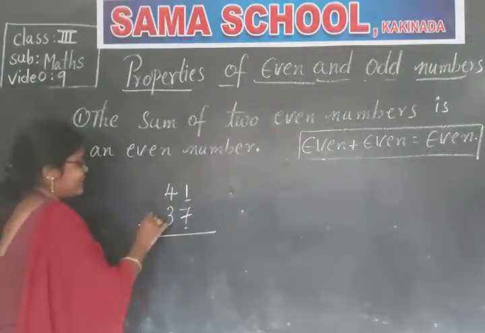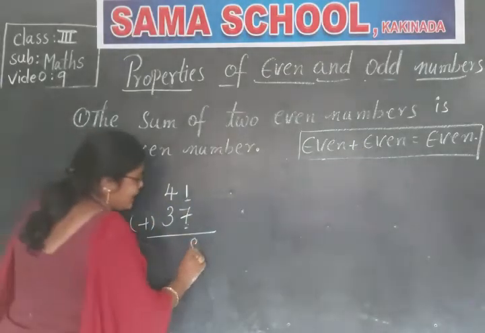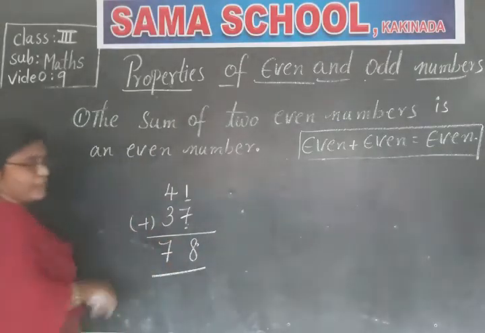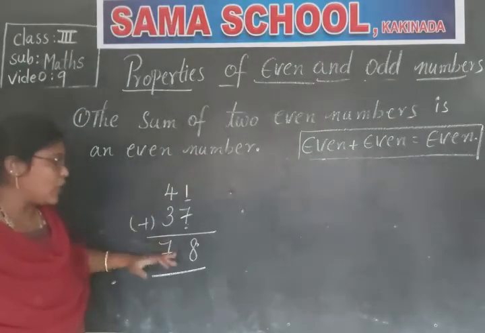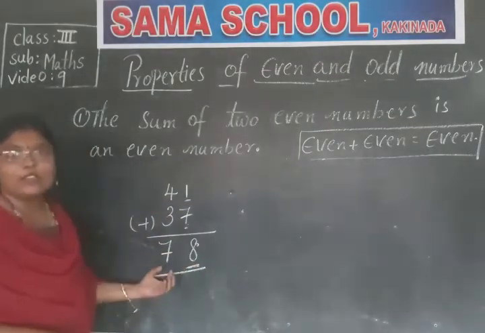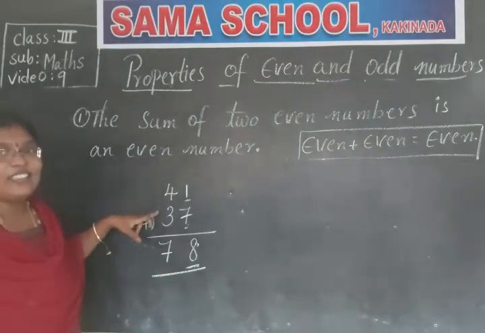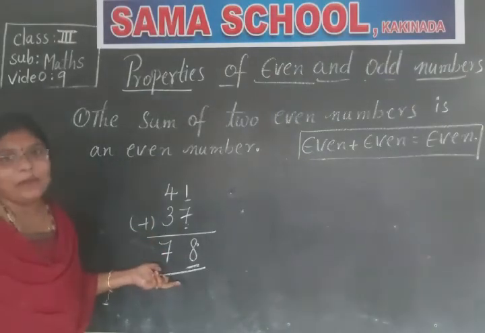Let us add these two. 1 plus 7. What is 1 plus 7? 8, and 4 plus 3 is 7. So by adding these two odd numbers, what did we get? 8. Even number, right? So what is the answer? Even number. So by adding two odd numbers, the answer will be an even number.